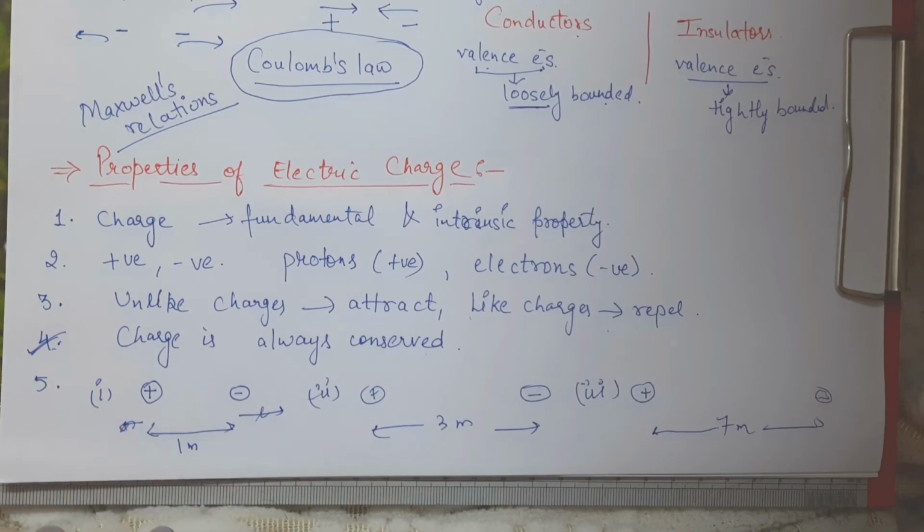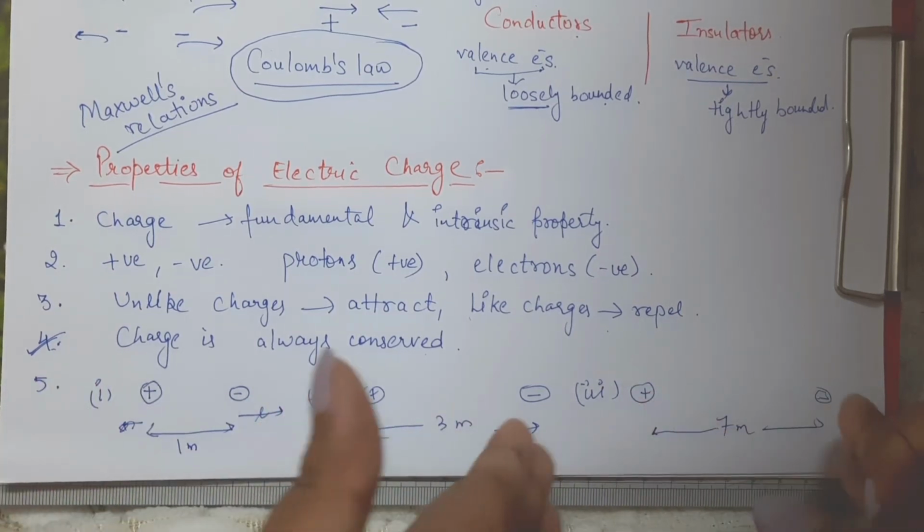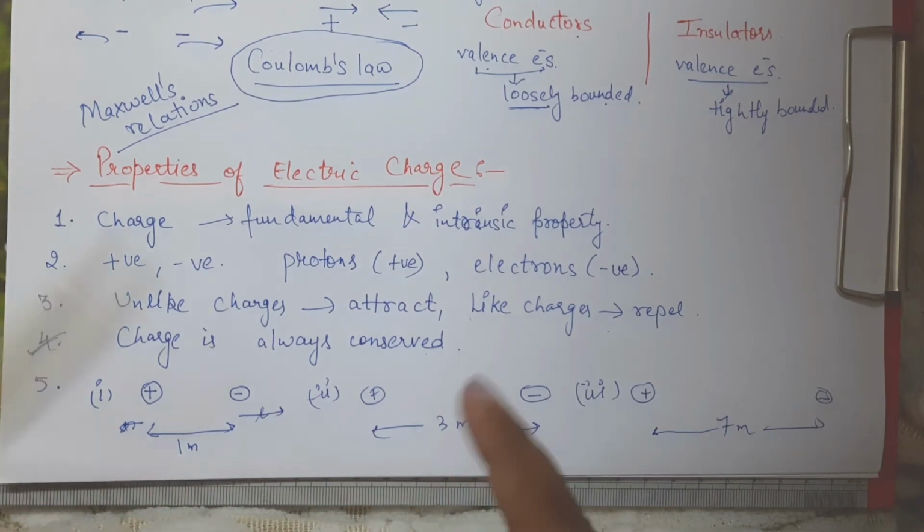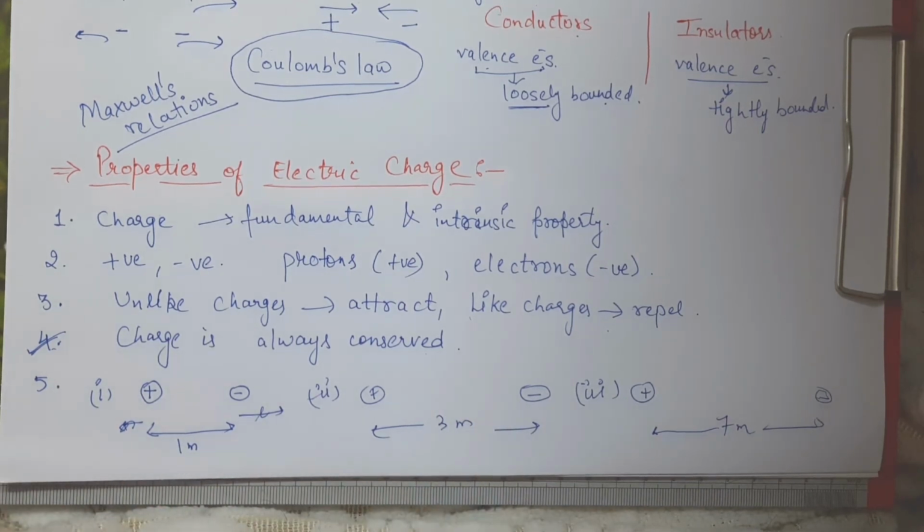As these charges are moving away from each other, the respective forces between them decrease. So it is varying inversely. You can write it down in your own words that the force between charges varies inversely with their separation. As the separation increases, the force between them decreases.